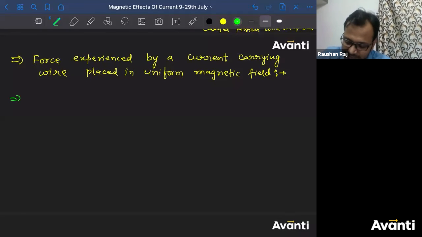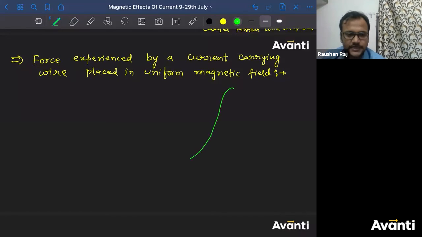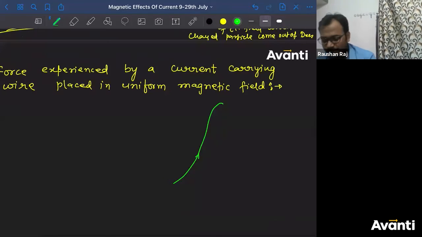See, now we are going to discuss what will be the force experienced by a current carrying wire if it is placed in uniform magnetic field. So I'm going to give you the general derivation here. Consider there is a current carrying conductor like this. ध्यान से देखना. Consider this is the current carrying wire, and this is the direction of current.